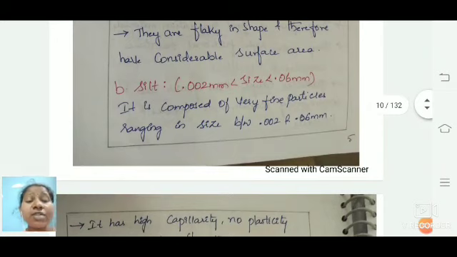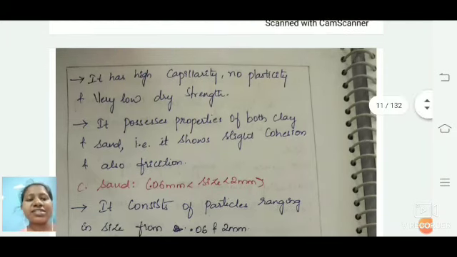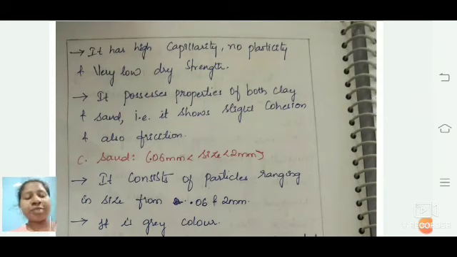Like clay, it has very high capillarity, but there is no plasticity and very low strength, very low dry strength also. This type of soil has properties of either clay type soils or sand type soils. It is also known as a slightly cohesive soil, and it also exhibits the property of friction.